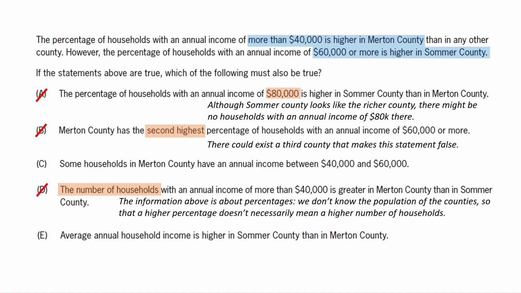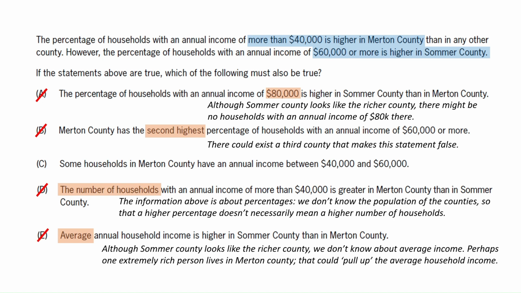Answer E makes a claim about averages. There's another trap here. An average can be disturbed by a single outlier. Imagine somebody extremely wealthy moved to Merton County. They wouldn't make much of a difference to the percentages, but they could pull up the average. Answer E doesn't have to be true. The correct answer is C.